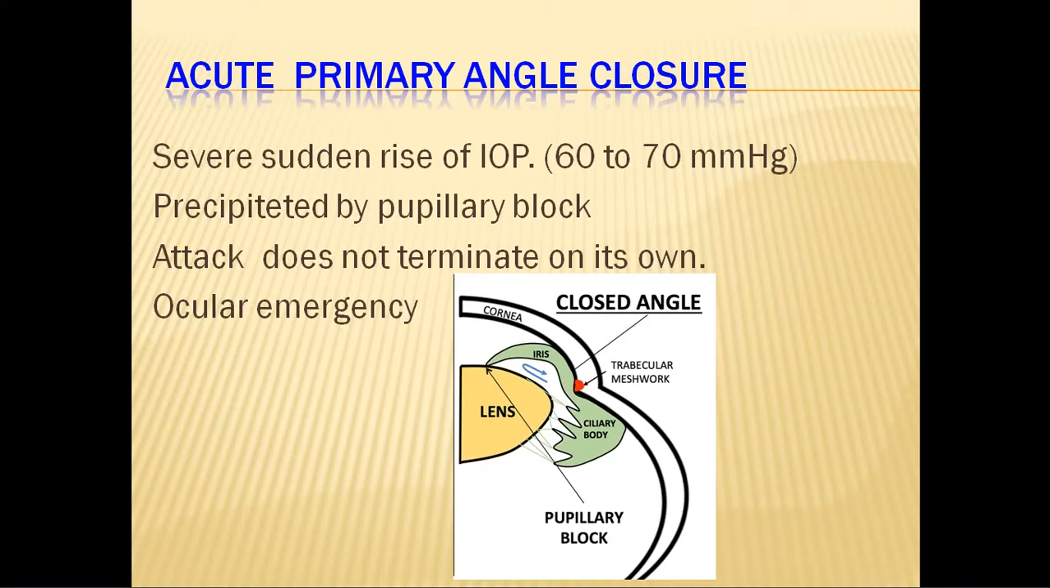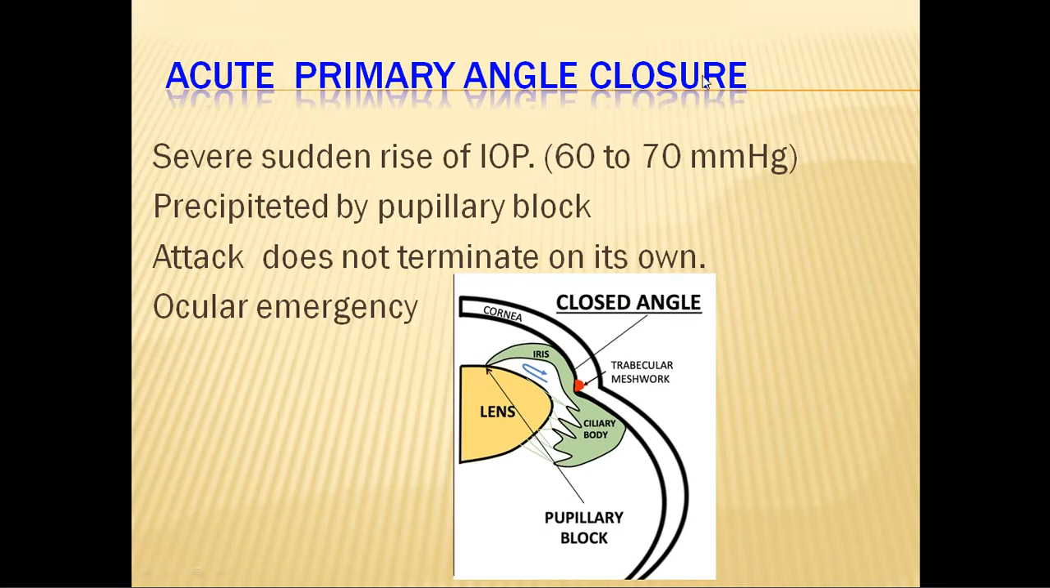So that was about primary angle closure, where there were intermittent attacks of raised intraocular pressure because of which some symptoms were experienced by the patients. In that stage, what does it indicate? It indicates that the angle has undergone a definite damage. Because of that, you have to take care of the patient at that particular stage so that he does not go into primary angle closure glaucoma.